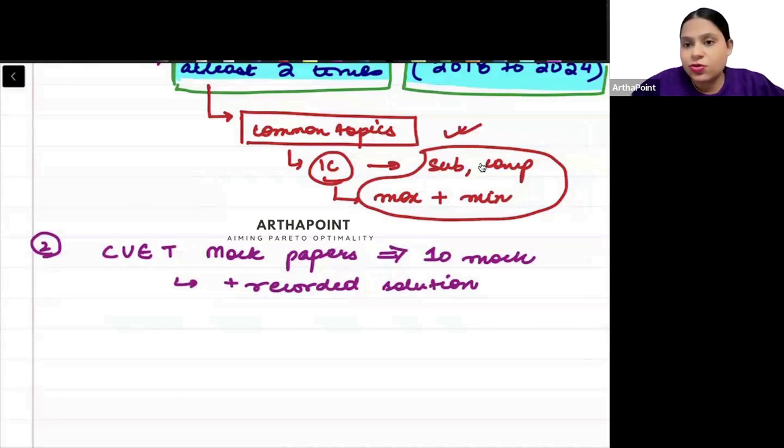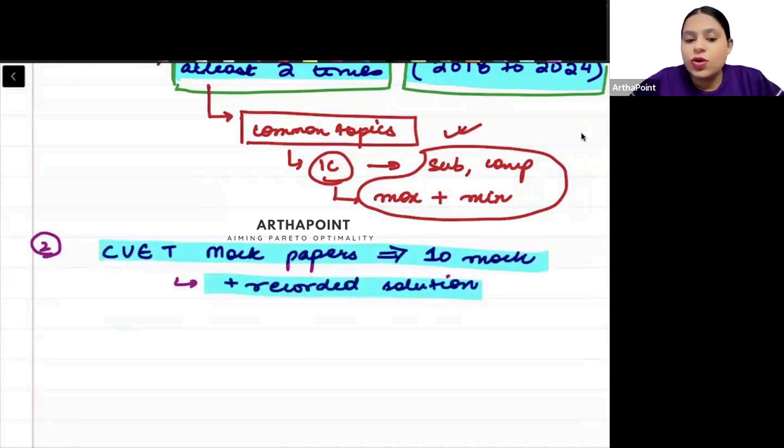You will have to do that also properly, right? So that's the second thing that you have to go ahead and you have to focus on. CUET mock paper, okay? Solutions. You have to listen to all of those solutions.